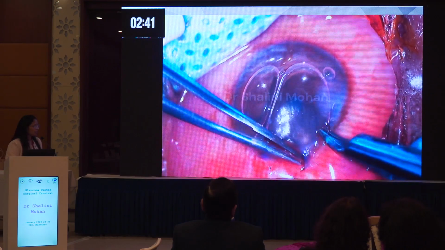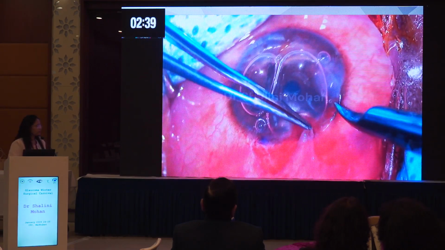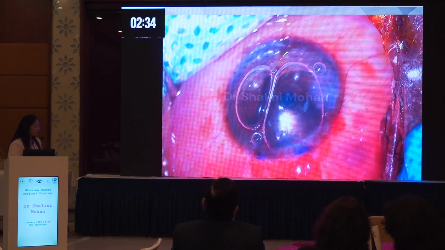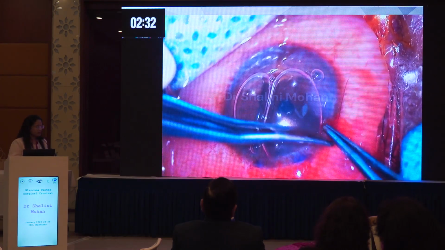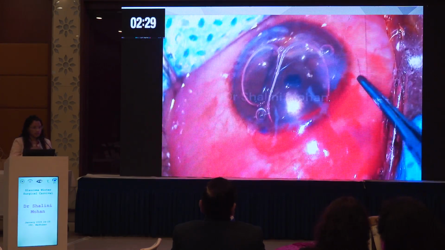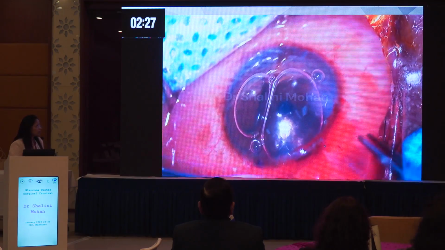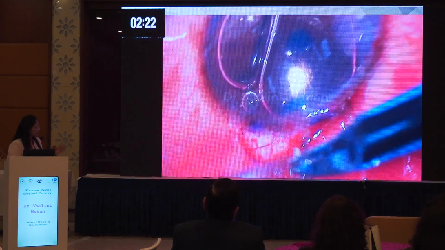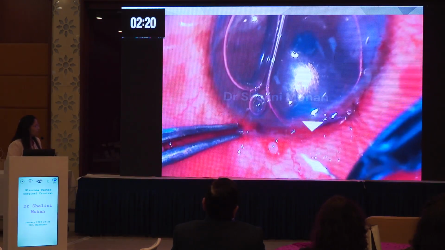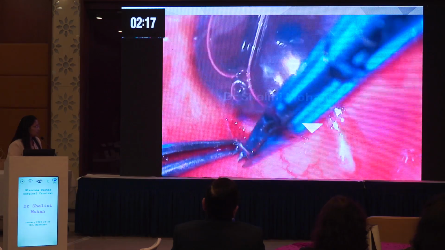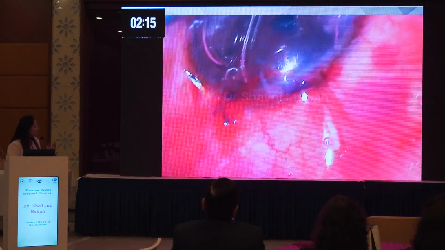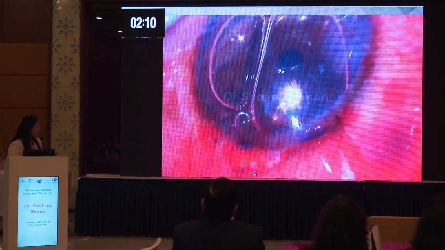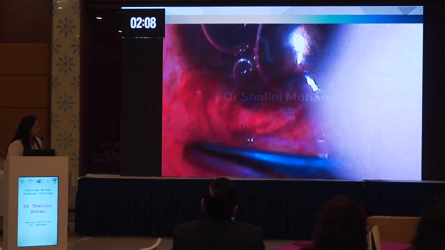Now closure of the conjunctiva is extremely important because we want the bleb to form nicely, so it should be a watertight closure. Taking a partial thickness scleral bite is important so that the conjunctiva doesn't recede posteriorly. I am putting one wing shaped suture at one side, and the second wing suture I would be putting here at the edge of where I have cut the conjunctiva. So this is the second one, again taking a partial thickness scleral bite and then making it tight.